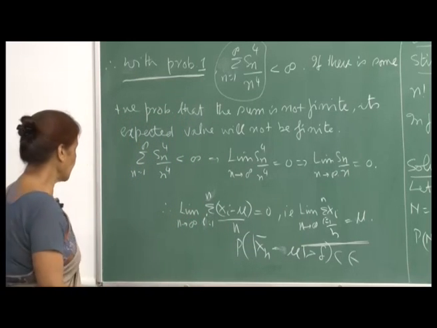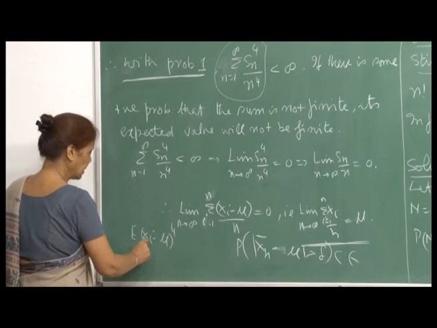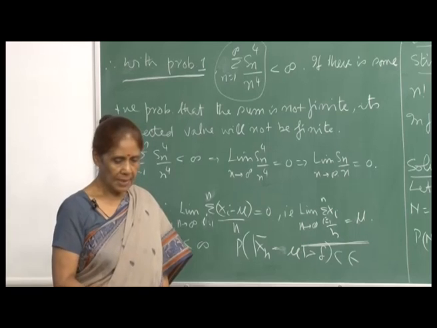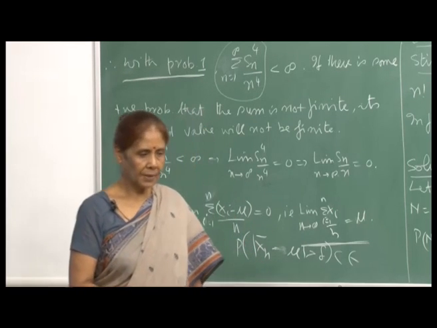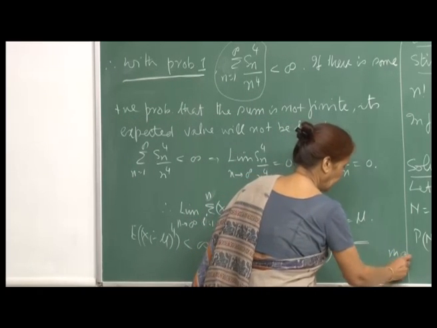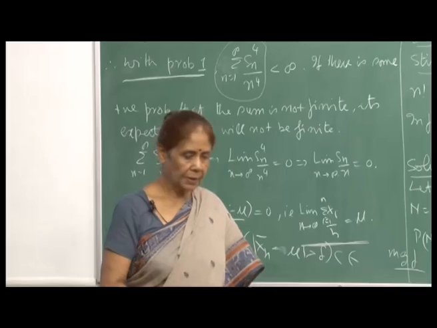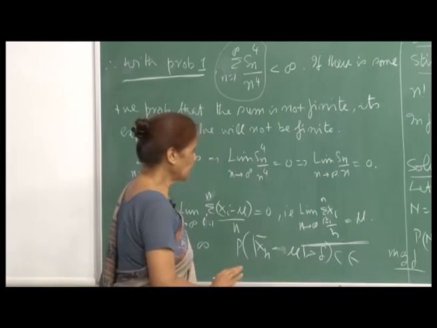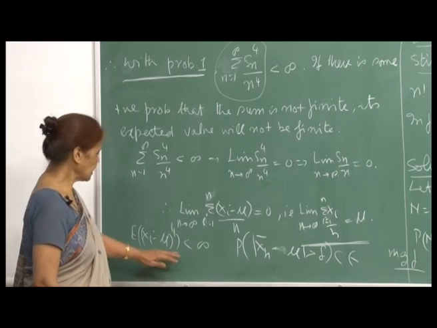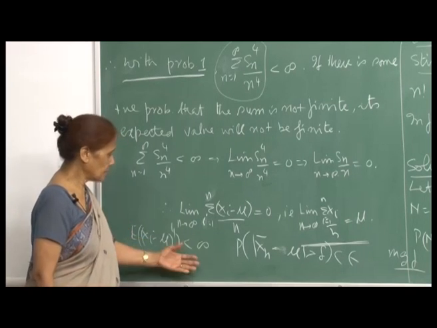Now, of course, here I just needed the fact that the expectation of (x_i minus mu) raised to 4 is less than infinity, right. So, what I want to say is that for the kind of distributions that we have discussed in this course, I could show you the existence of the MGF. I have not taken any distributions for which the MGF did not exist, or for which the mean and the variance did not exist. So, you can see that for all of them this condition will also be satisfied, because if the MGF exists, then the fourth moment will also be finite.